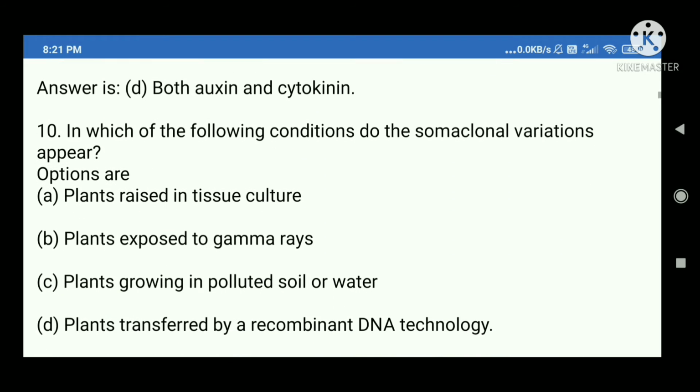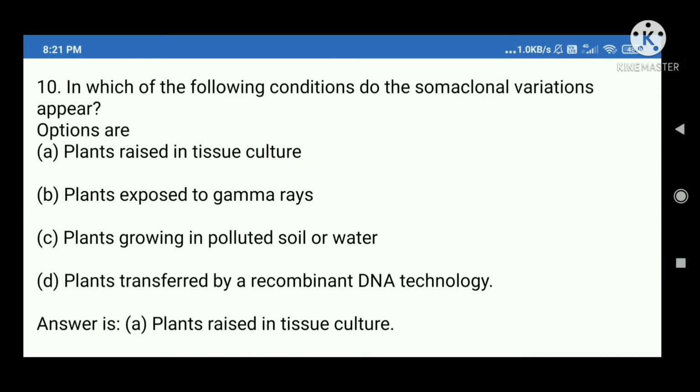10. In which of the following conditions do the somaclonal variations appear? Options are A. Plants raised in tissue culture, B. Plants exposed to gamma rays, C. Plants growing in polluted soil or water, D. Plants transferred by a recombinant DNA technology. Answer is A. Plants raised in tissue culture.